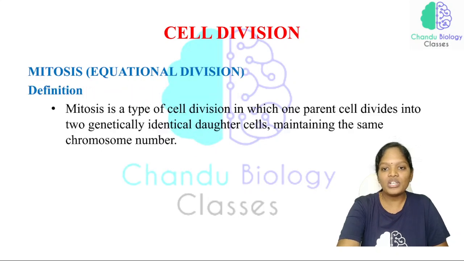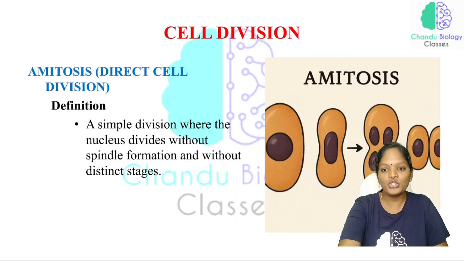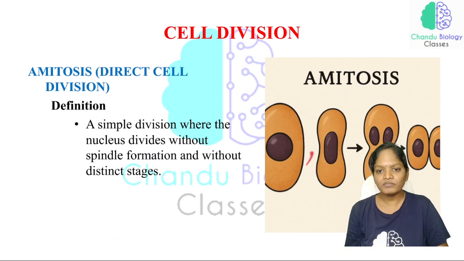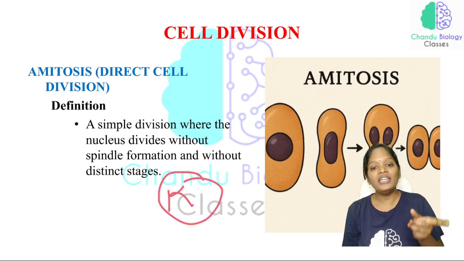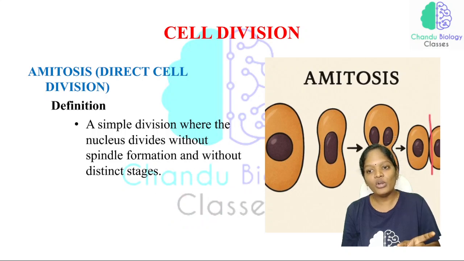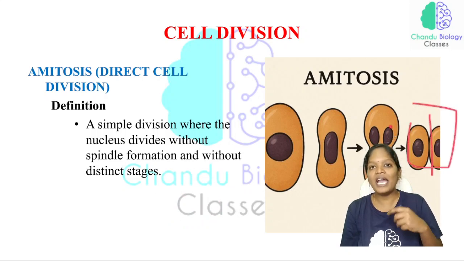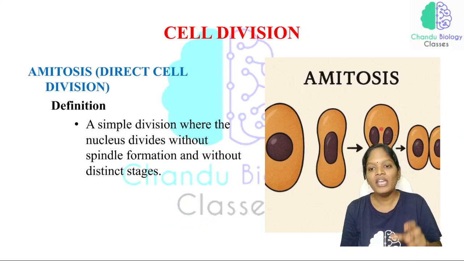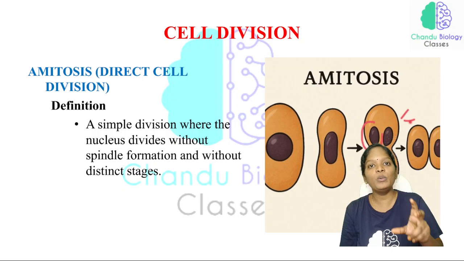Just look at this picture. In the mitosis process, I have shown you an important picture here. Inside a cell, there is a nucleus. The nucleus is the one undergoing division first. So you should know karyokinesis is the first stage, and karyokinesis is followed by cytokinesis. Only after the nucleus has been divided, each nucleus is surrounded by cytoplasm and divided into a different cell.